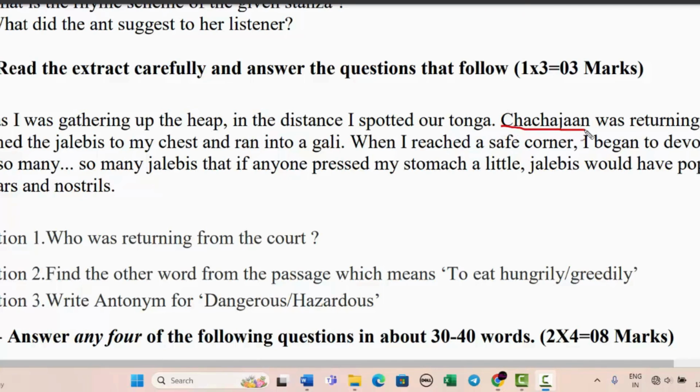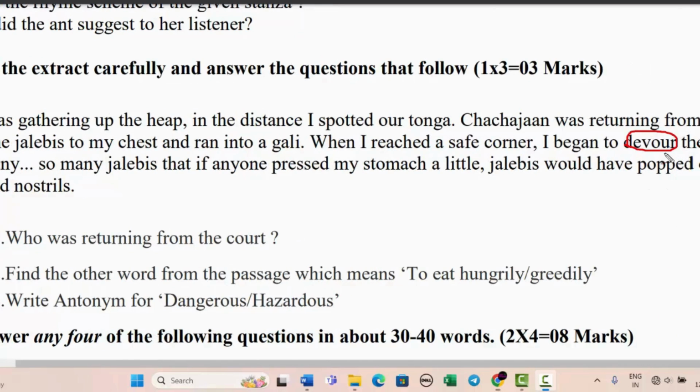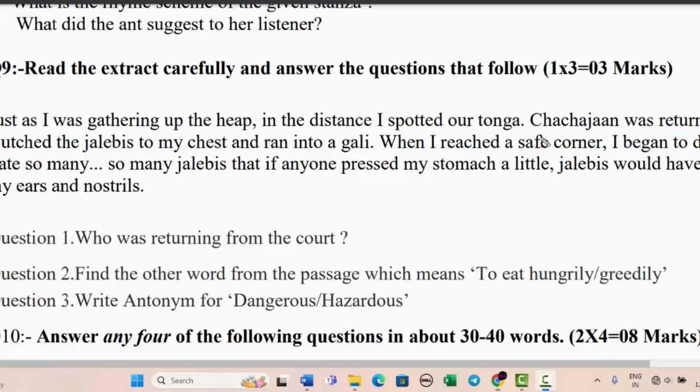And it is very clear from the passage that Chacha Jan was returning from the court. Find the other word from the passage which means to eat hungrily or greedily. So there is one word, devour. This means to eat hungrily or greedily, to eat quickly and finish it all, right? Third question is write the antonym for dangerous or hazardous. I'm sure you might be knowing antonym is opposite. So the opposite of dangerous should be safe. Okay.